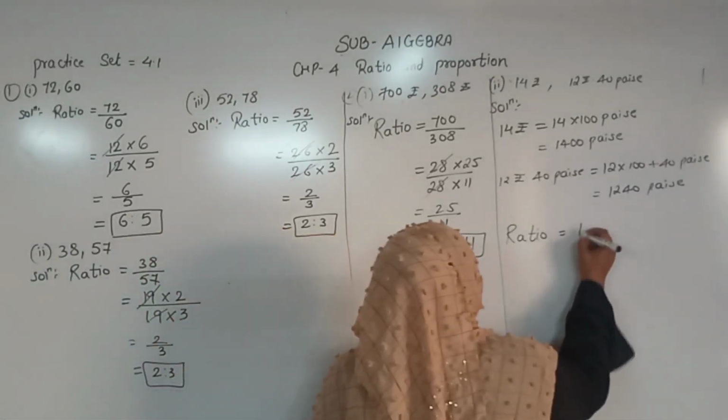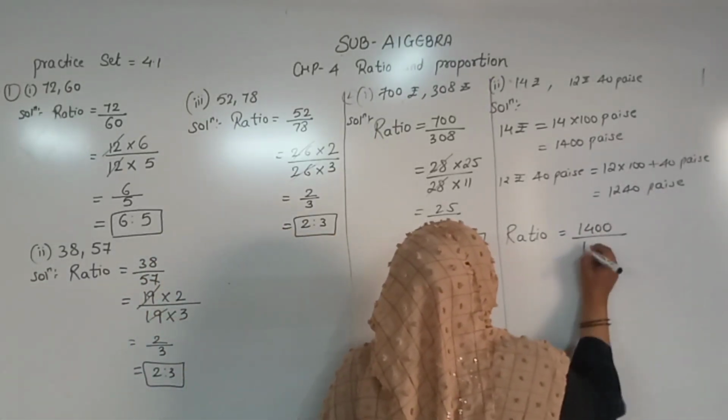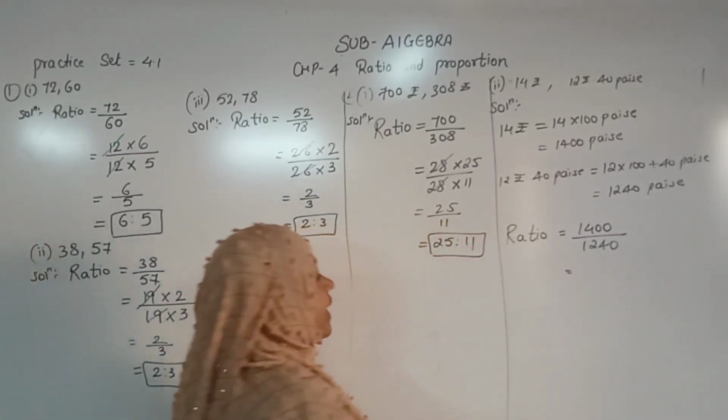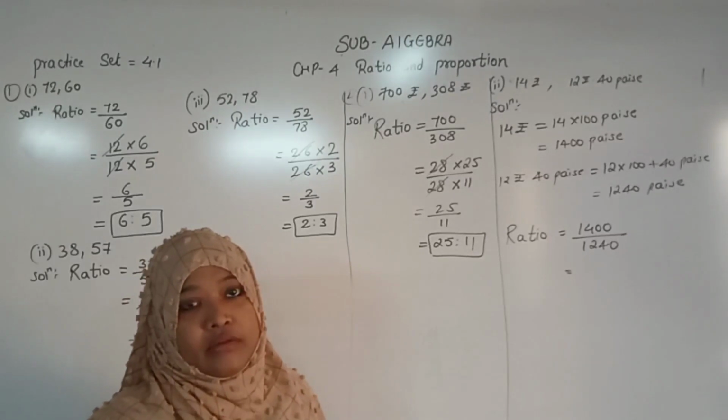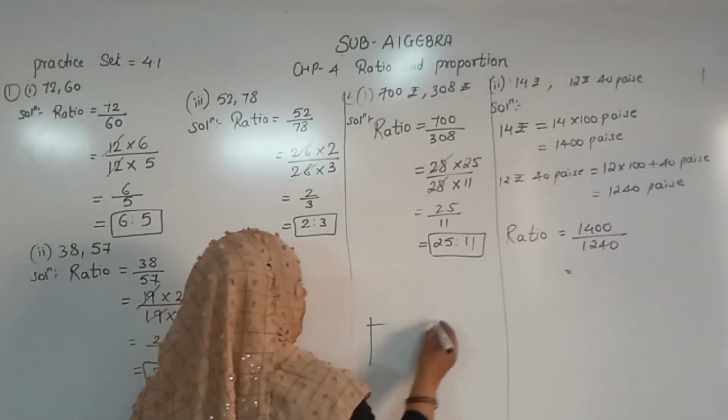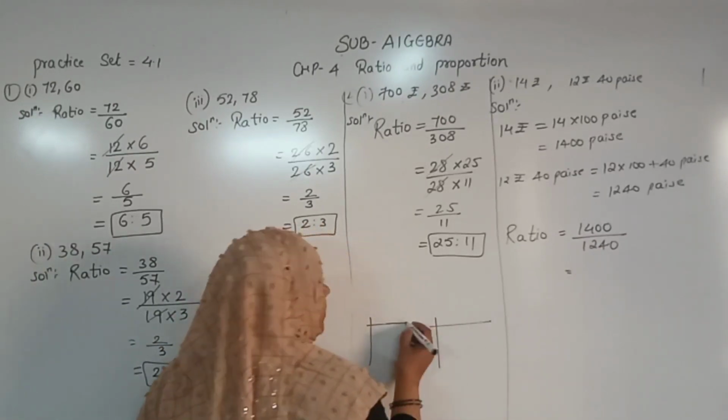So now here 14 upon 1240, right? Now we will take the help of prime factorization.